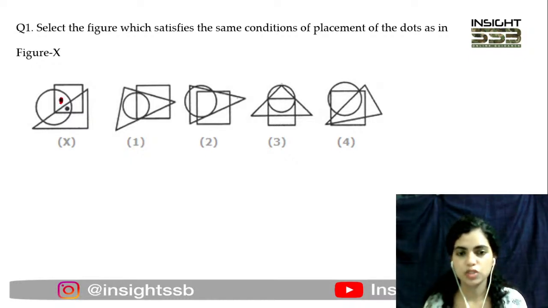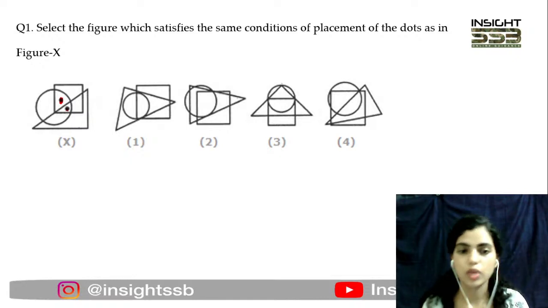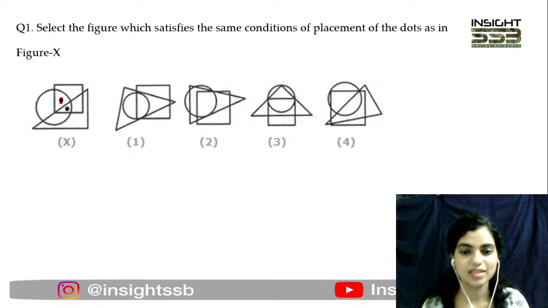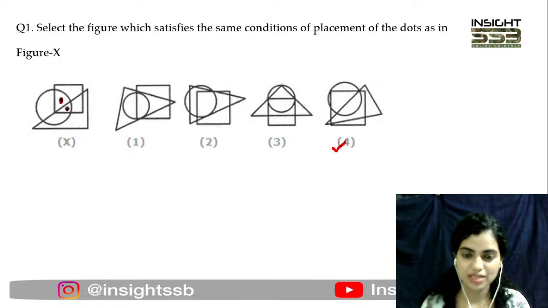So out of four options, just see कि कौन सा ऐसा फिगर है जिसमें सर्कल और स्क्वायर इंटरसेक्ट कर रहा है बस, और उस स्पेस में ट्राइंगल इंटरसेक्ट नहीं कर रहा है. फॉर द सेकेंड डॉट इट इज फॉलोइंग विद इन द सर्कल, square as well as the triangle. So you have to find the figure, the same figure जहाँ पे ये वाली situation भी satisfy हो जाए. So you guys are already coming up with the answer here, right? So you guys are suggesting that it is figure 4, which will have both the dot situations satisfied. And I agree with you. Yes, it is option 4 here.